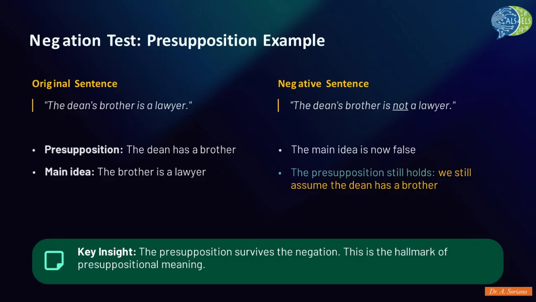The main idea is now false. However, the presupposition, that the dean has a brother, still holds true. Whether he's a lawyer or not doesn't change our assumption about his existence. The key insight here is that the presupposition survives negation. This is the definitive characteristic of presuppositional meaning.